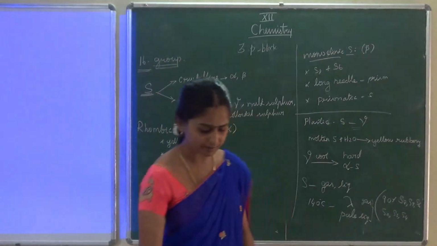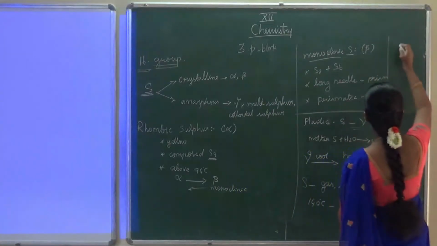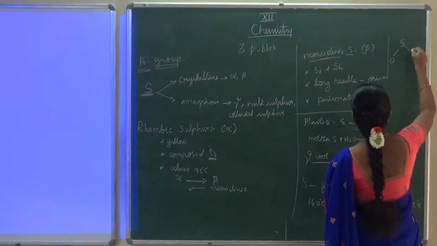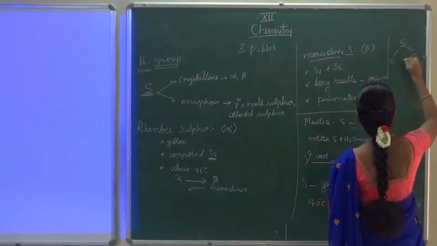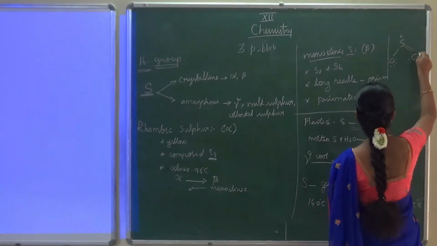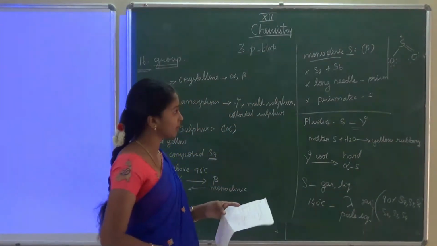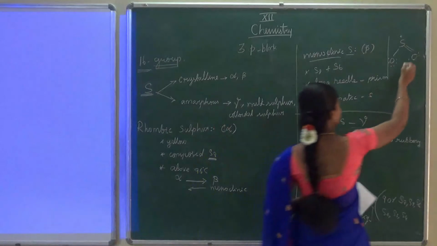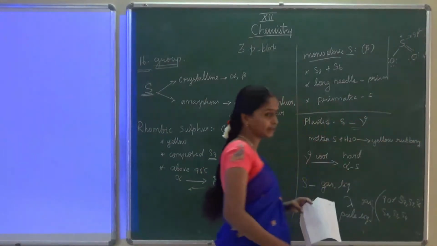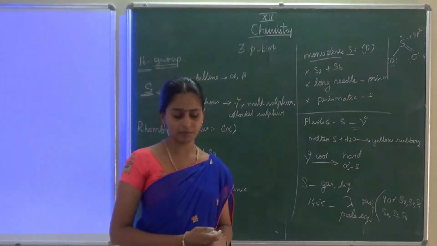Okay, for the structure of sulfur dioxide, you just have to draw it. When you draw, you will get the same as we got for ozone, because they are in the same group. So I will give only one, and you can work out the rest by yourself. That is the structure for SO2. Here the sulfur is in sp2 hybridization. This is a one mark question.